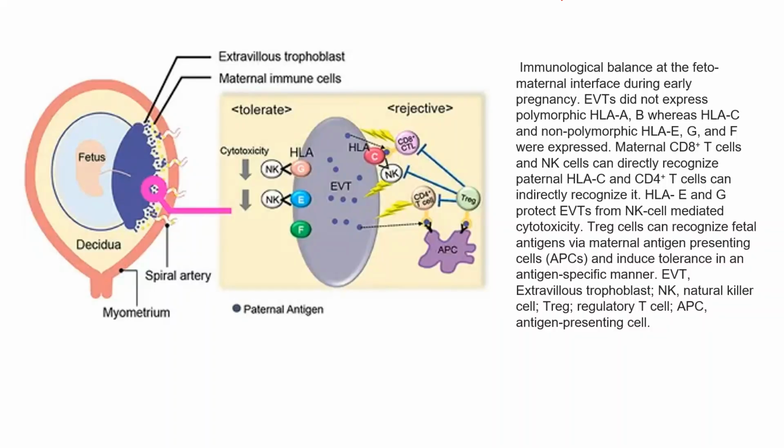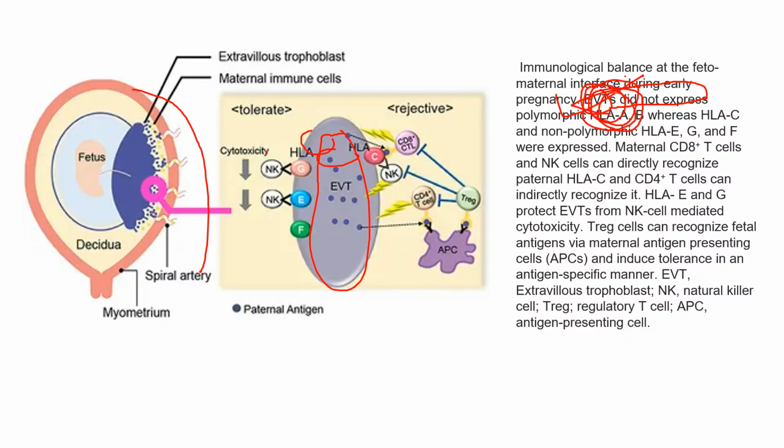For your extra information, how they balance this is through the EVT, the extravillous trophoblast. This is the trophoblast layer. We know that we have different types of HLA, histocompatibility A, B, and others also. But mostly the EVT does not express HLA-A and HLA-B, which are the most important in graft rejection.